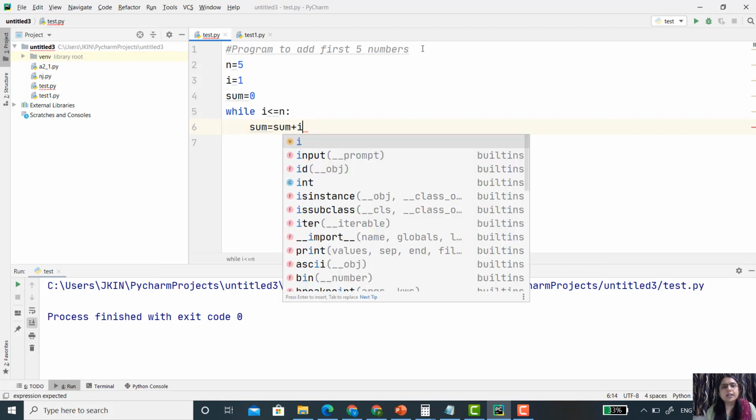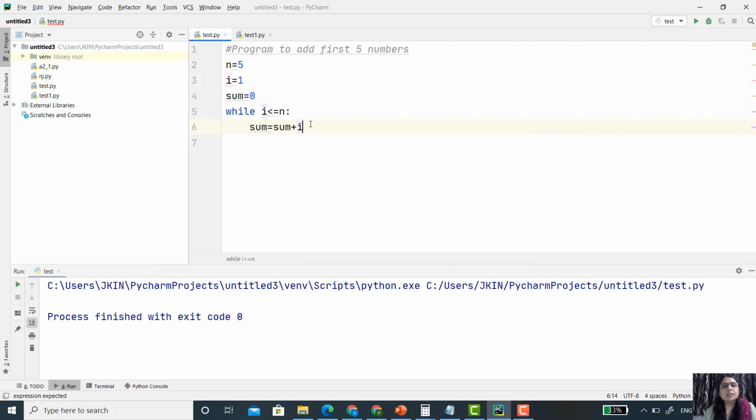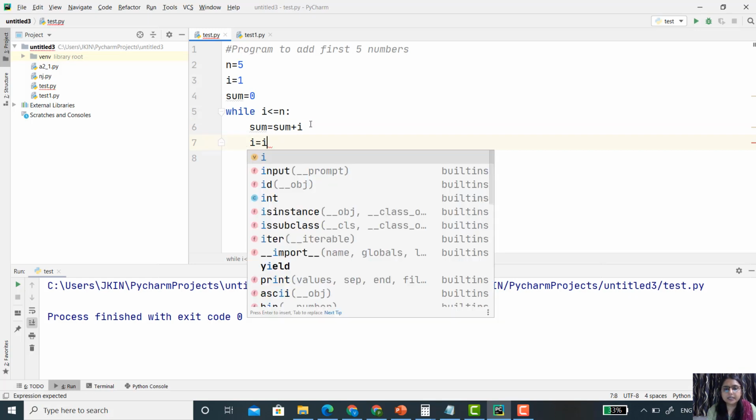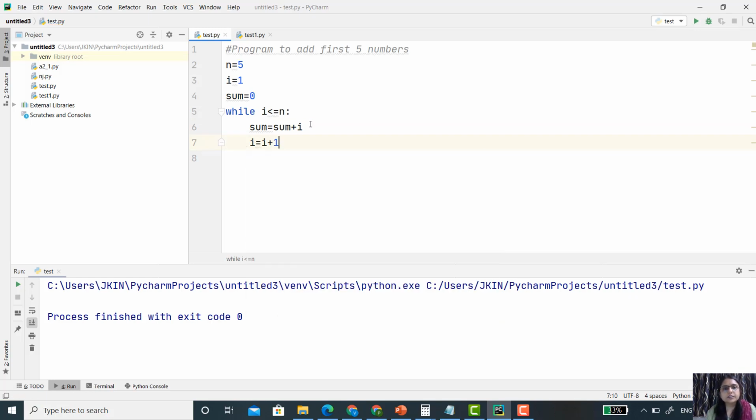Initially, the value of i is 1. So 1 is less than or equal to 5, and my sum becomes 0 plus 1. Now I increase the value of i, that is i equals i plus 1.